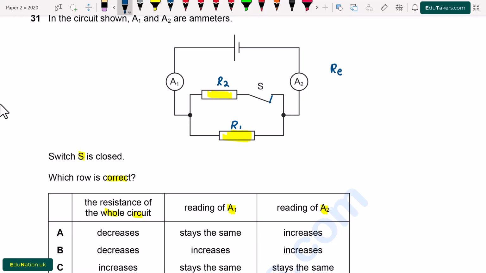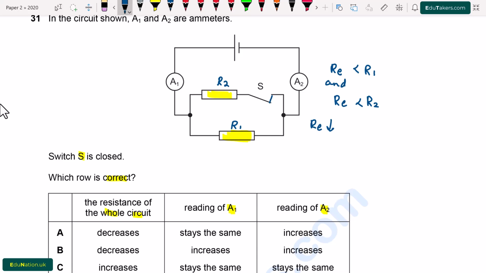So the equivalent resistance or total resistance of the circuit is smaller than R1 and also smaller than R2, which means that the whole circuit resistance decreases here.